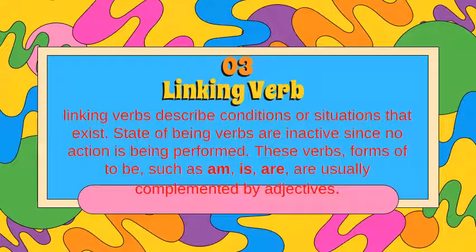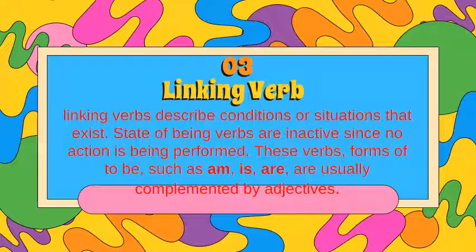Number three is linking verb. Linking verbs describe a condition or situation that exists. State of being verbs are inactive since no action is being performed. So this is the verb form of to be such as am, is, and are. And then it is usually complemented by an adjective. So linking verb itu adalah to be seperti am, is, dan are. Nah, biasanya diikuti oleh adjective.